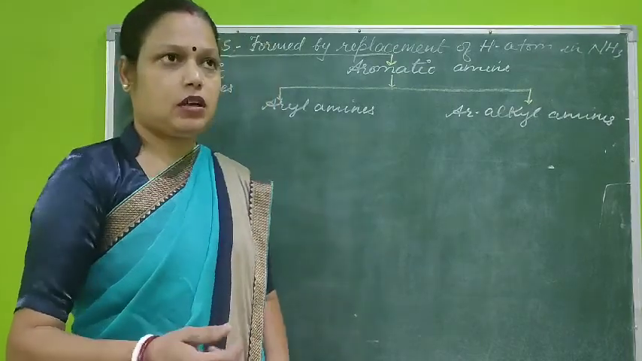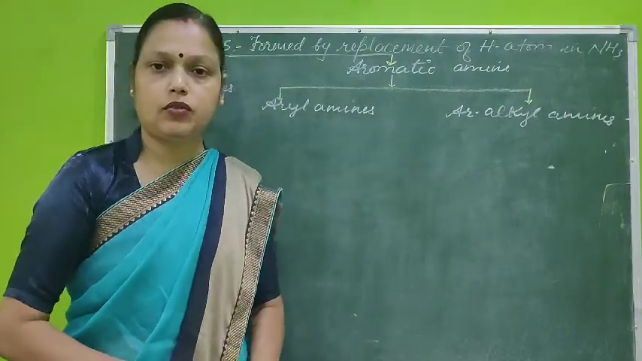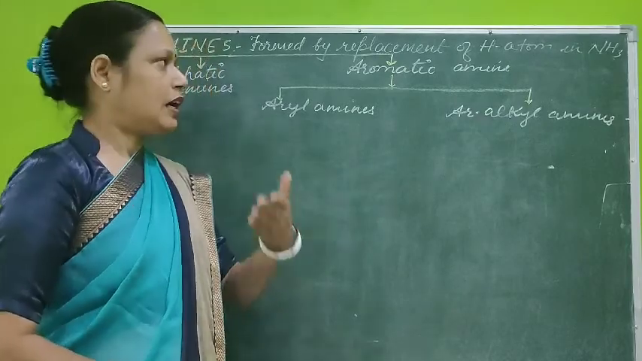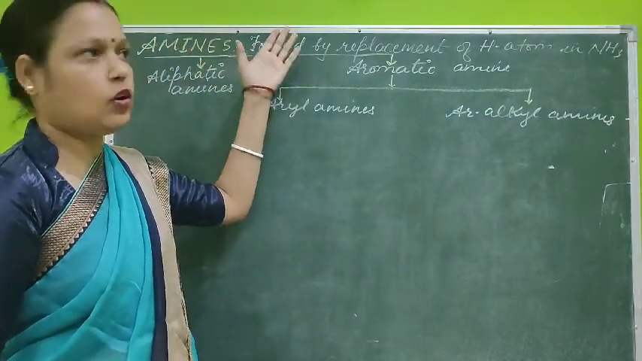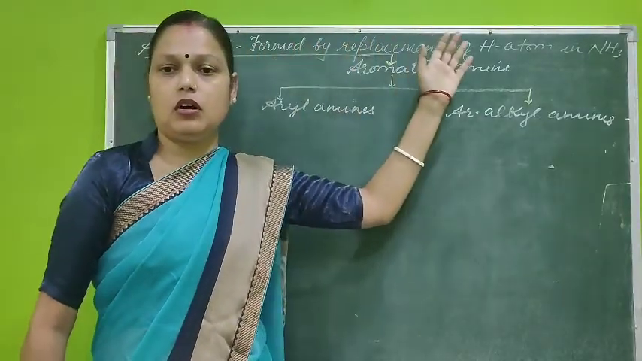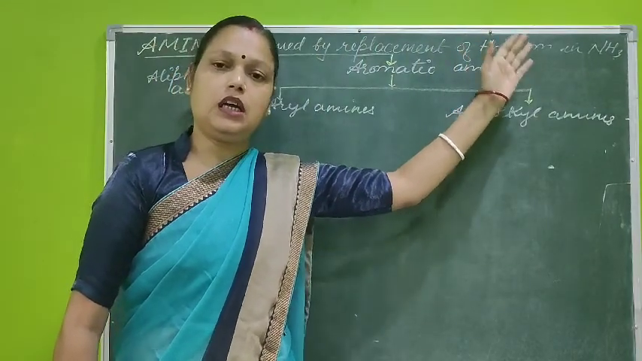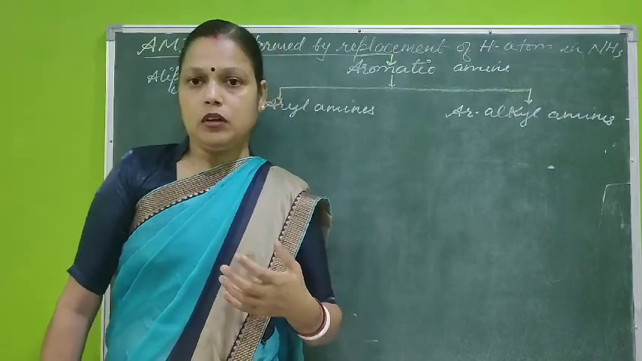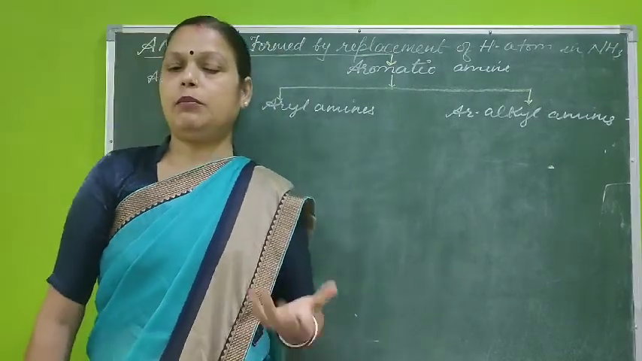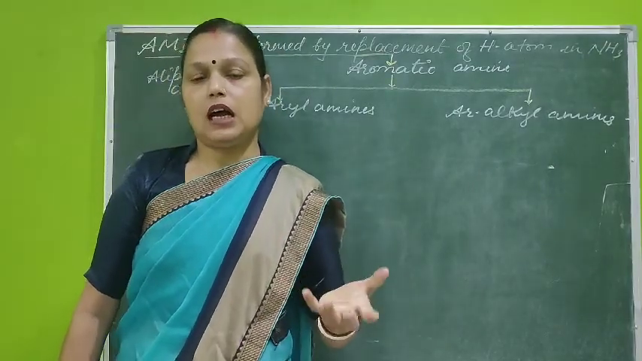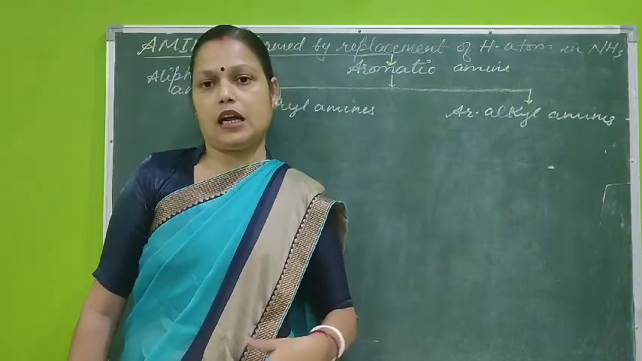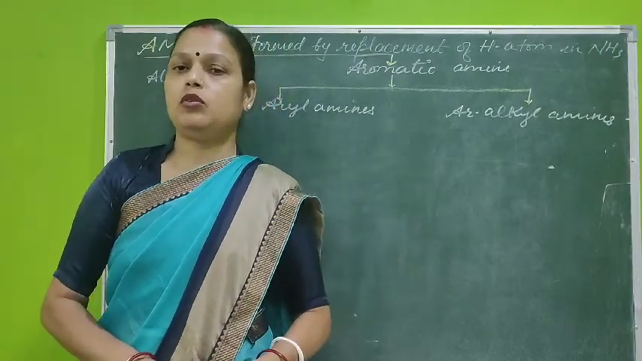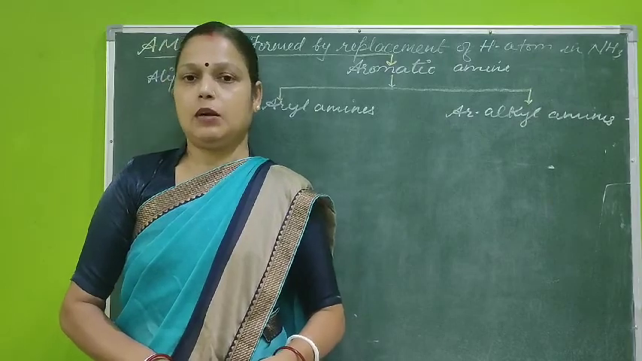What are amines? Amines are actually derived from ammonia. As per the definition, amines are formed by replacement of hydrogen atoms in ammonia, NH3. From that, hydrogen atoms are replaced by some alkyl groups, maybe aryl groups, and the respective compounds formed are known as amines.